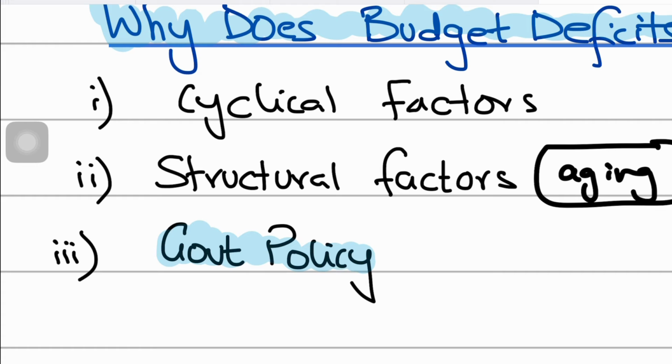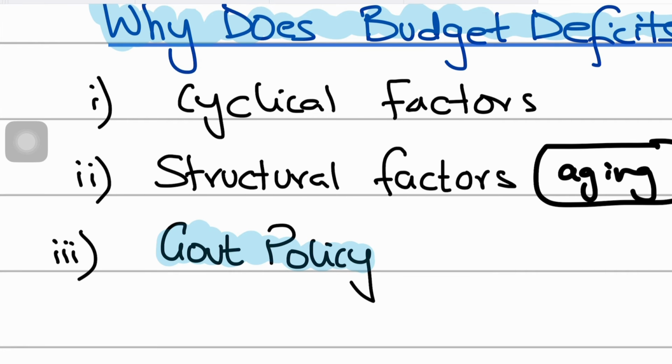And the government just spends a lot of money so that it could make people happy, and it reduces the taxes as well so that it could gain some sort of popularity to win the elections. So the economic way of writing this is that the government prioritizes short-term political goals over fiscal discipline, right? And this leads to deficit spending then. The government could end up funding popular programs, or just implementing tax cuts to gain that electoral support. So even if all of this is contributing to a budget deficit, this is another reason that you should know.